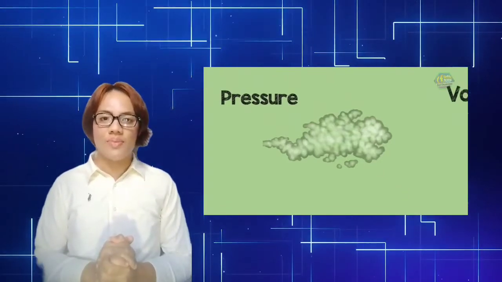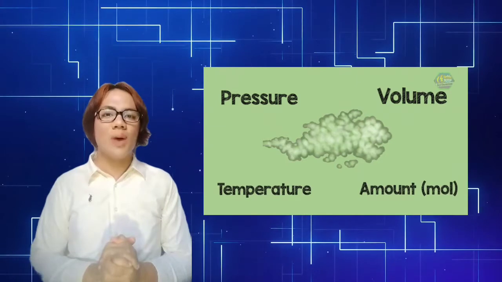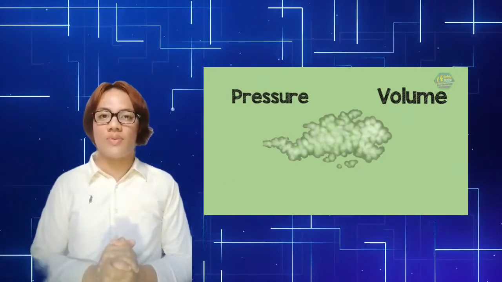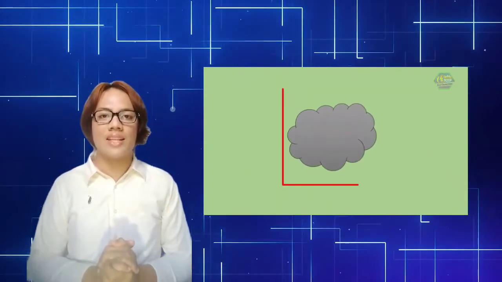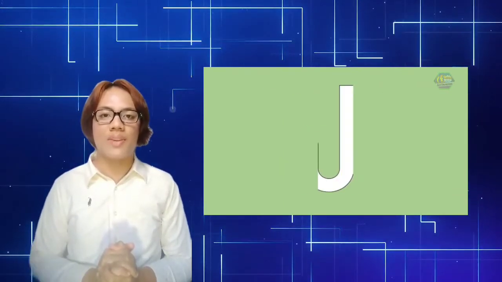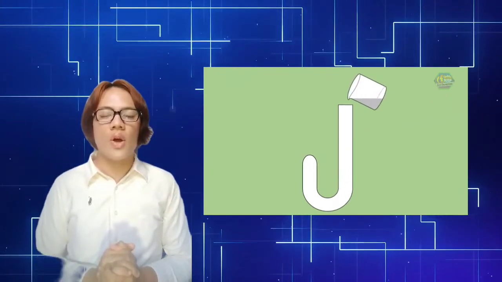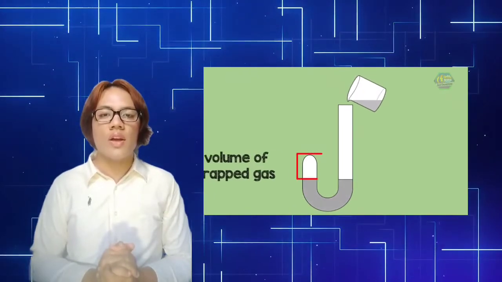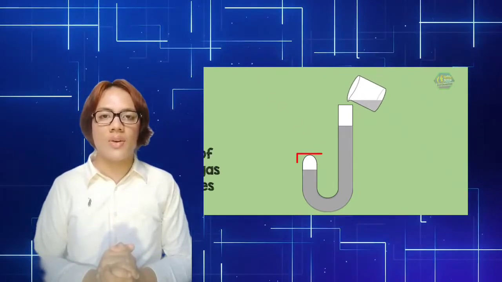In a gas, its physical behavior is described by four variables, namely pressure, volume, temperature, and amount or mole, which refers to the Boyle's Law. But what is Boyle's Law? Boyle's Law was first formulated by the scientist Robert Boyle in 1662. In his experiment, he used a J-shaped tube with a shorter closed end and the long end open. He put mercury on the tube and determined the volume of trapped gas. When he poured some mercury on the tube, he found out that the volume of trapped gas decreases while the height of the mercury increases.